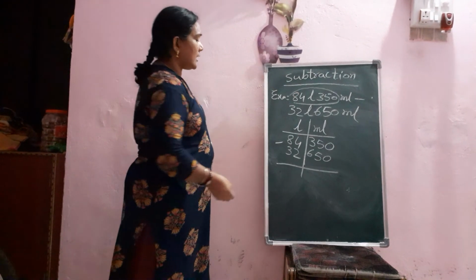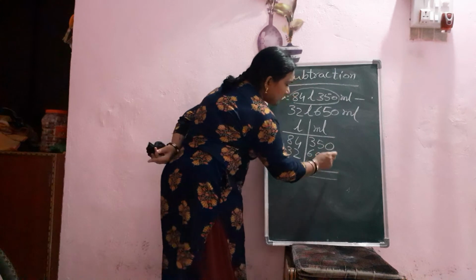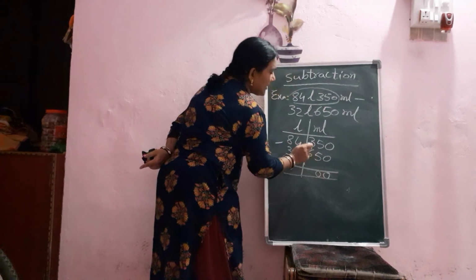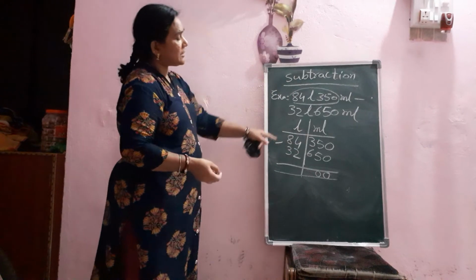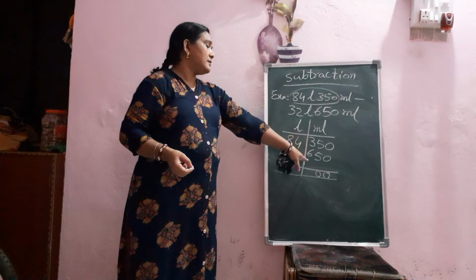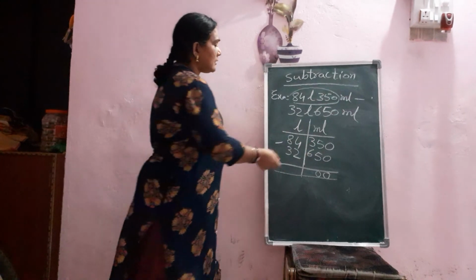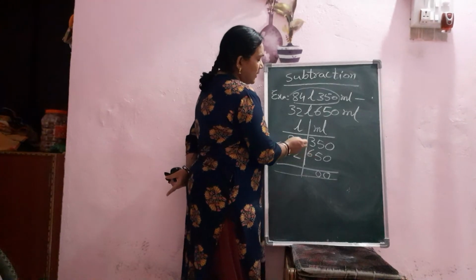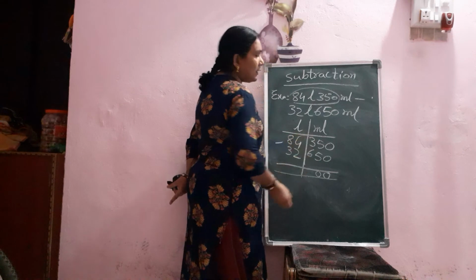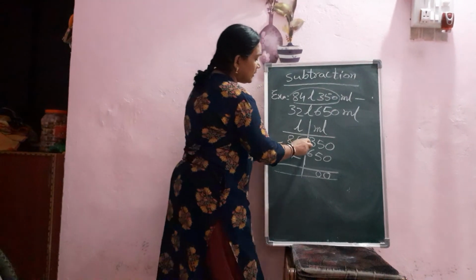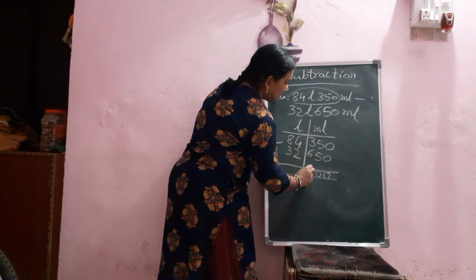Now easily you can subtract. 0 minus 0, 0. 5 minus 5, 0. 3 minus 6 is not possible because it is smaller than 6. Yes, if the upper number is smaller than the downside number, what will we do? We will borrow from the next number. So we will borrow 1, it will become 13. 13 minus 6, 7.